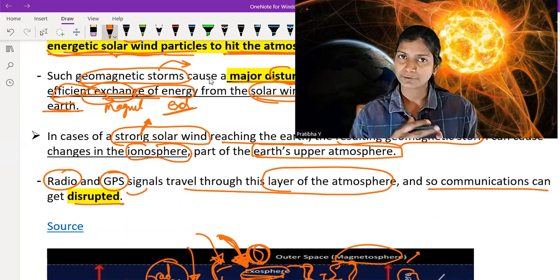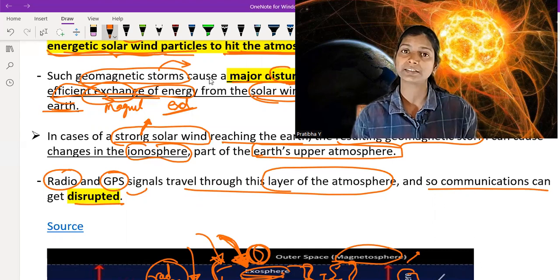It is emitted from the sun with solar flares, and when these solar flares are strong, they hit the magnetosphere of planet Earth, and if it is very strong, it also changes the ionosphere. In the ionosphere, we know that GPS and radio signals propagate, so communication disturbance also occurs if strong solar winds impact or create changes in the ionosphere.